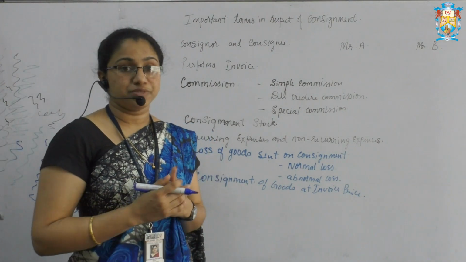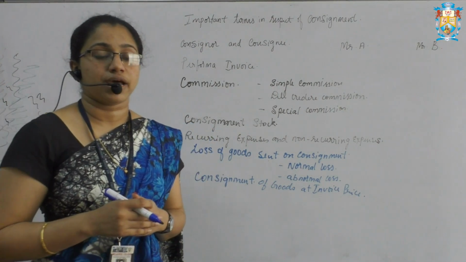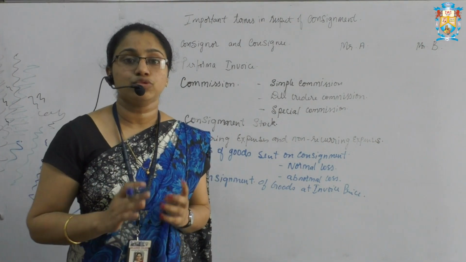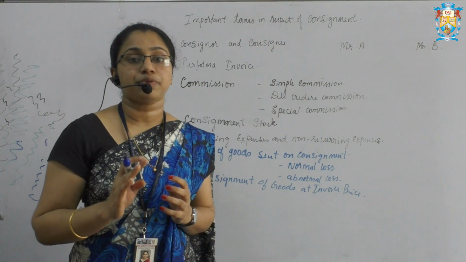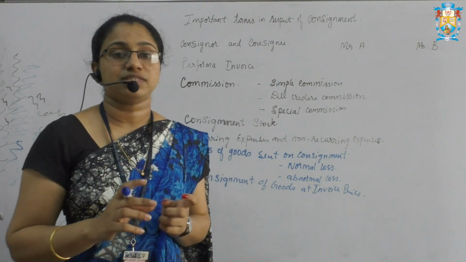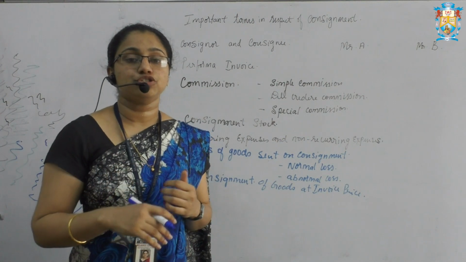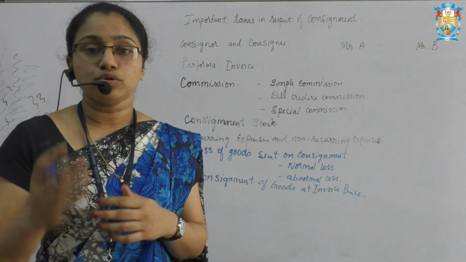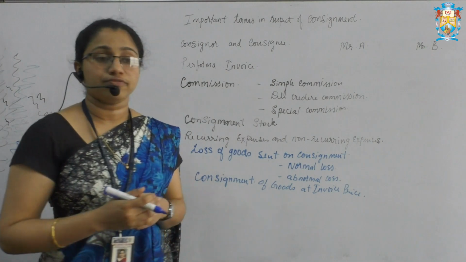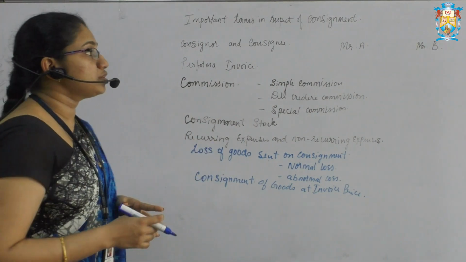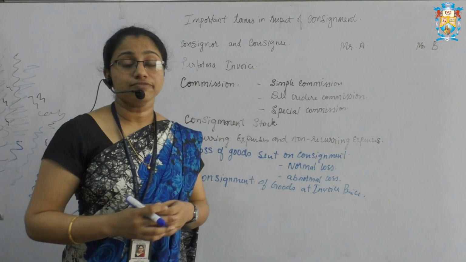When the goods have been sent at invoice price, the consignee should not sell those goods below the price stated in the invoice price without the permission of the consignor. So these are the important terms in respect of consignment.